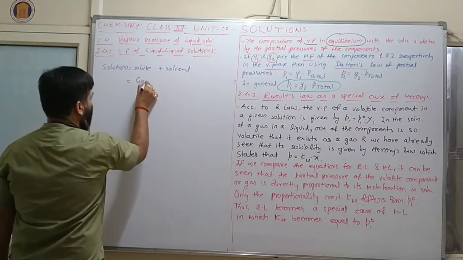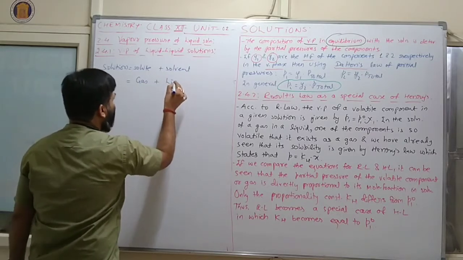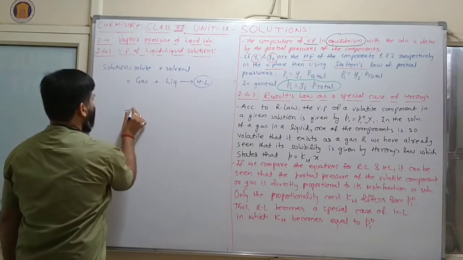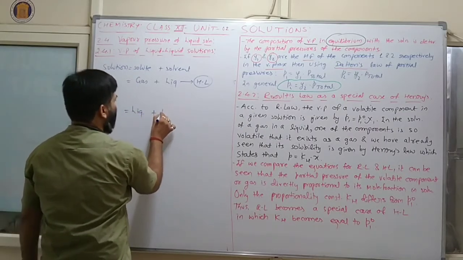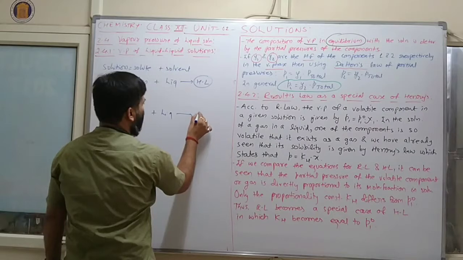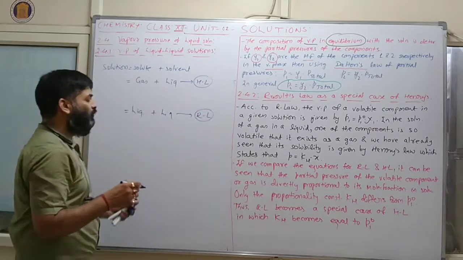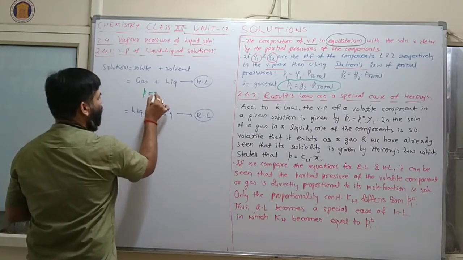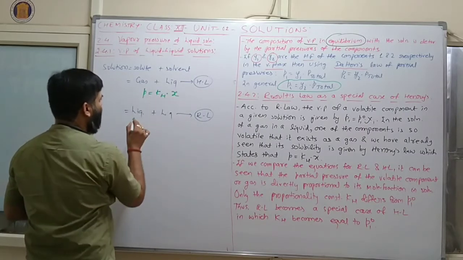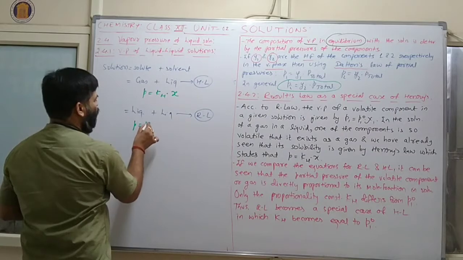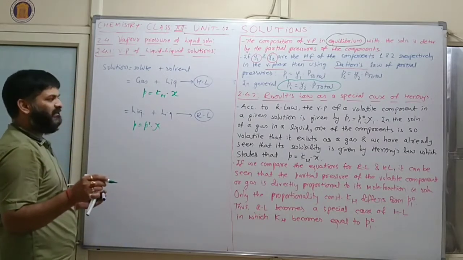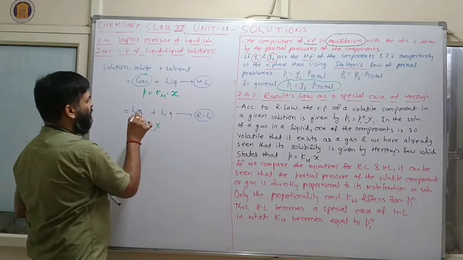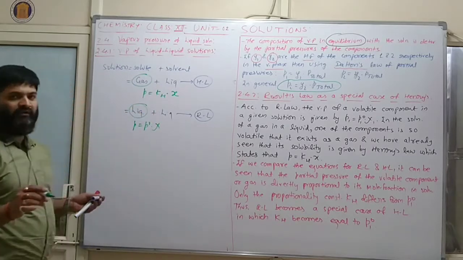So if solute is gas and solvent is liquid, here Henry's law will come. If solute is liquid and solvent is liquid, here we can say that Raoult's law will come. According to Henry's law, P is equal to Kh into chi and according to Raoult's law, P is equal to P0 into X. Clear? It means Henry's law is applicable for gas and Raoult's law is applicable for liquid.